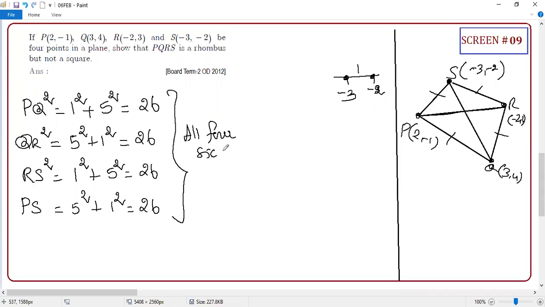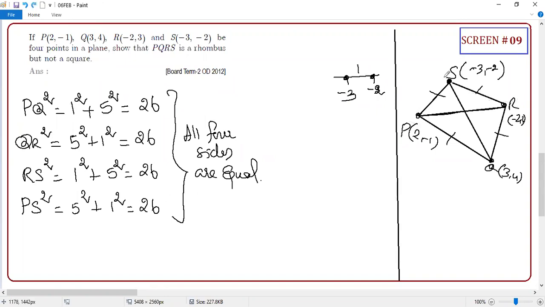Sir, that last one is PS square. All 4 sides are equal. Correct or not? Now, what are you going to say? Listen. This indicates it can be a square also. If they simply said to prove it is a rhombus, you can end here and say it's a rhombus. If they are not using the word square, they are saying only rhombus. If all 4 sides are equal, it will be a rhombus, student. Even though it's a square, no problem. A square can be called a rhombus. But if they strictly said not a square, you have to show that the diagonals are not equal.